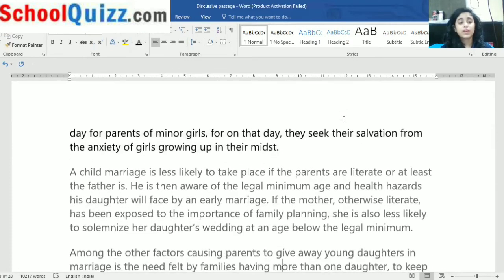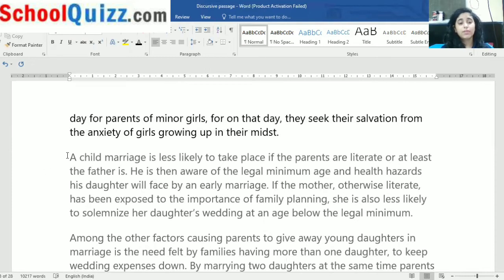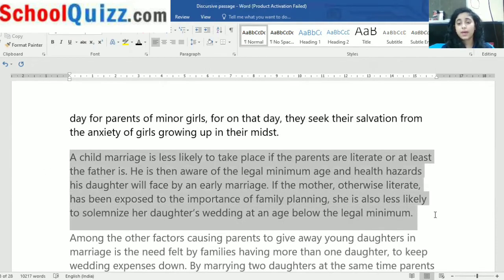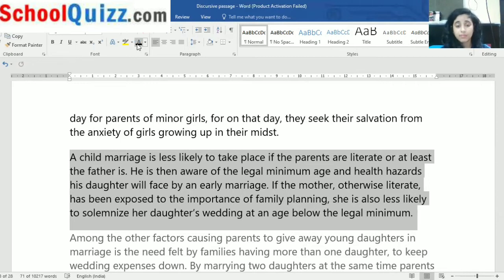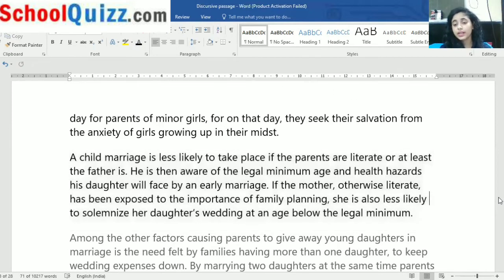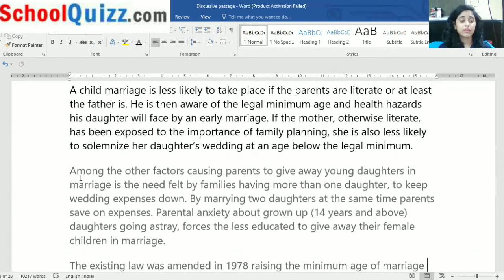Now, a child marriage is less likely to take place if the parents are literate, or at least the father is. He is then aware of the legal minimum age and the health hazards his daughter will face by an early marriage. If a mother, otherwise literate, has been exposed to the importance of family planning, she is also unlikely to solemnize her daughter's wedding below the legal minimum age. Okay, so I hope you are understanding, and I hope you are having answers in your mind because you have read the questions.